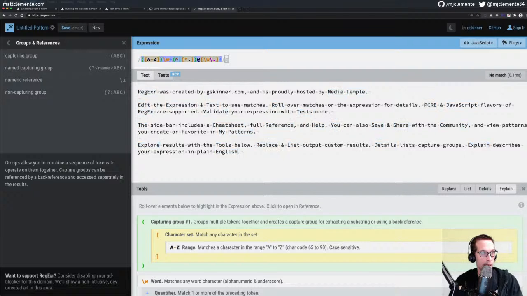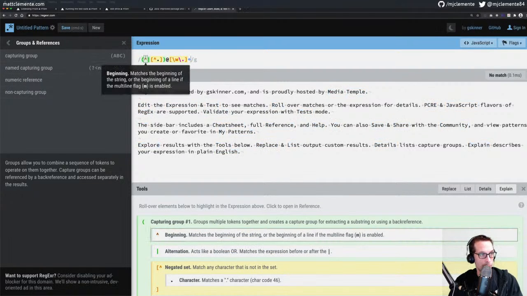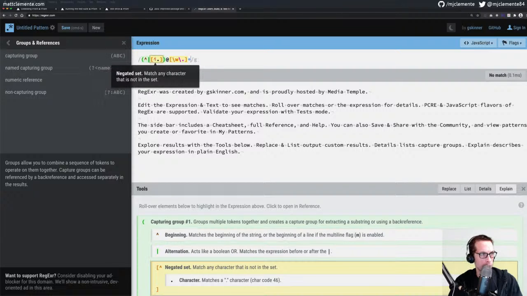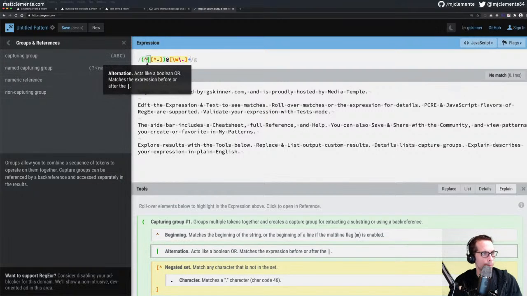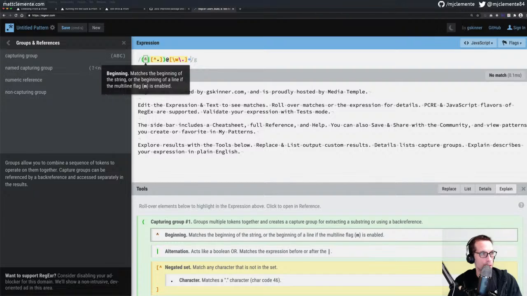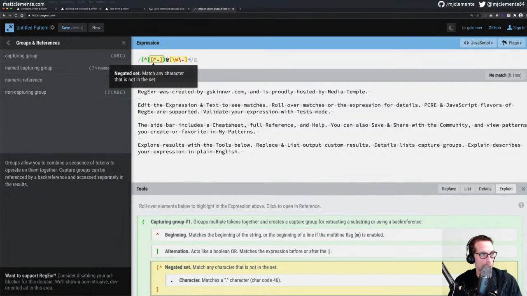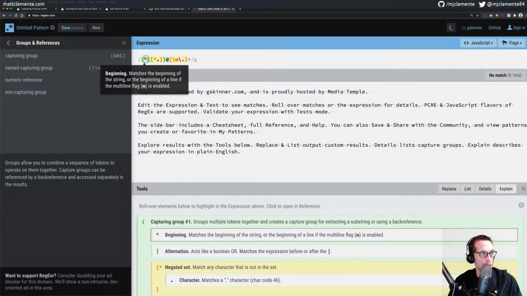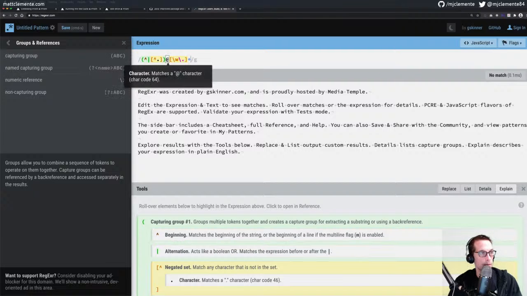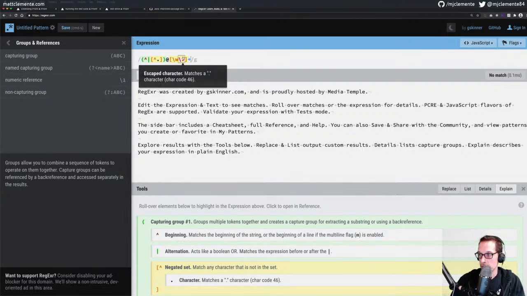You just say something bad, and then it comes up. Matches the beginning of the string, anything that's not a dot, followed by an @ character, words, one or more of the preceding token. Oh, there's a Boolean here. Okay, so it's either the beginning of the string or anything that's not a dot. That's how it starts. Start or not a dot, followed by an @ sign. Okay, yeah, sure. Works for me.